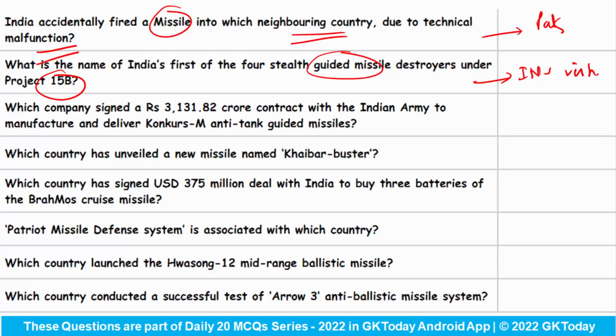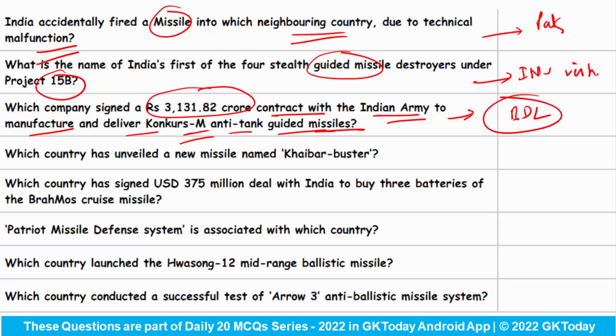Which company signed a 3,131.82 crore rupees contract with the Indian Army to manufacture and deliver Konkurs M anti-tank guided missiles? So Indian Army and Bharat Dynamics Limited has signed this much amount of contract to manufacture and deliver the Konkurs M anti-tank guided missiles to the Indian Army. Which country has unveiled a new missile named as Khyber Buster? It is a missile from Iran.